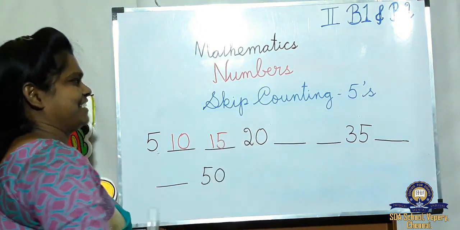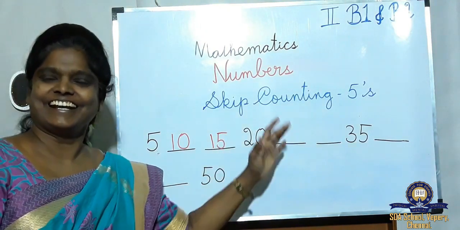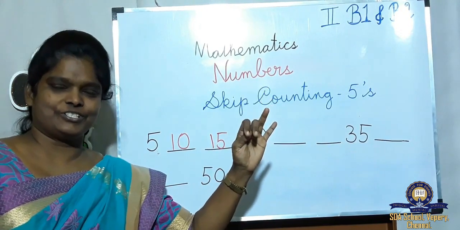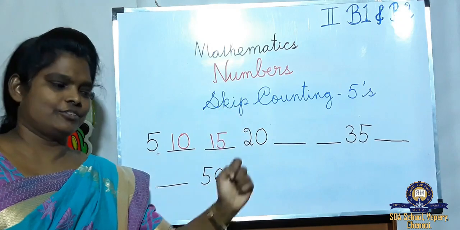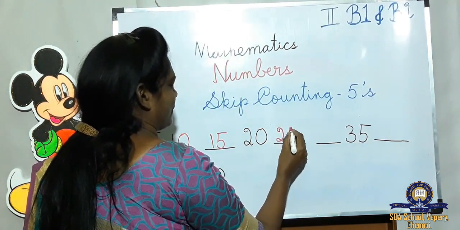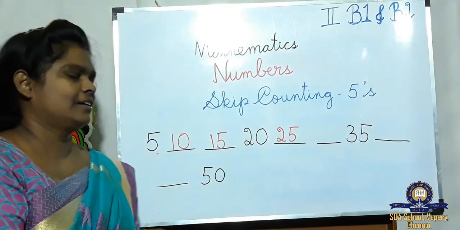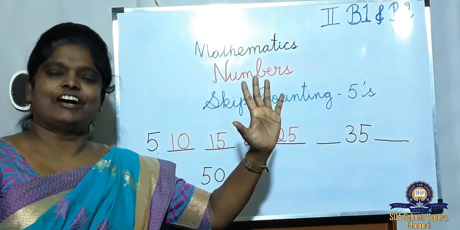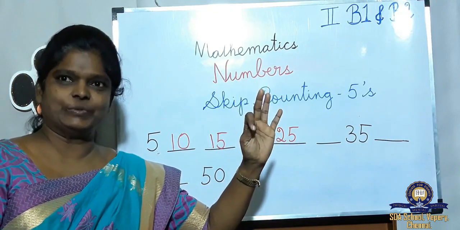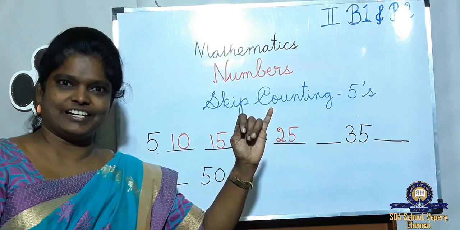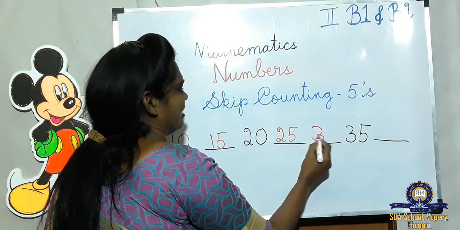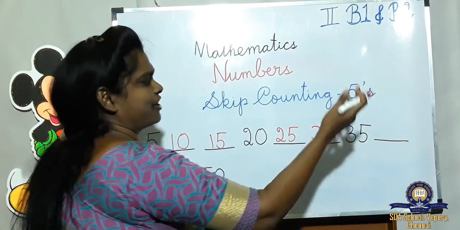20 is already there. So, next, 21. Start counting. 21, 22, 23, 24, 25. Next, again 5 fingers. After 25, what number will start? 26, 27, 28, 29, 30.